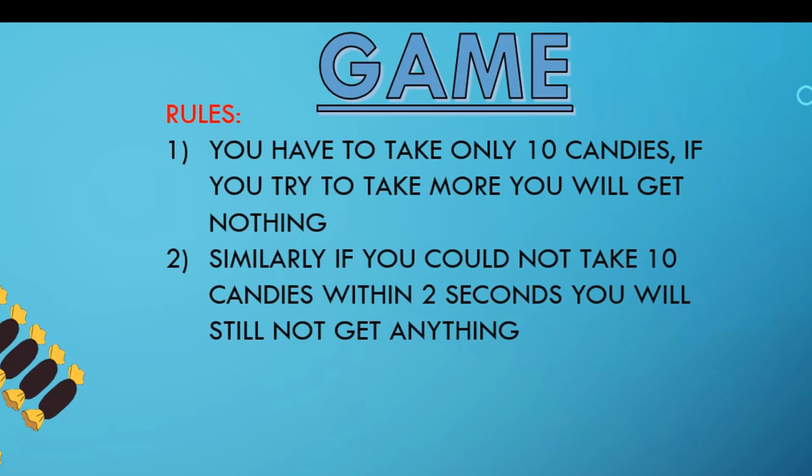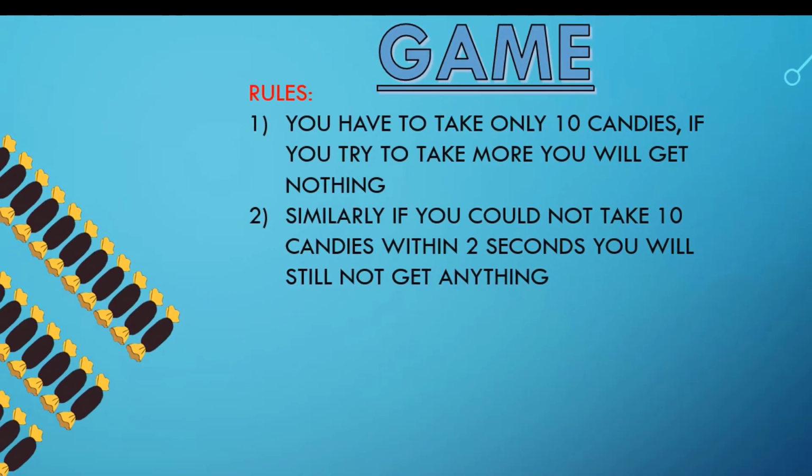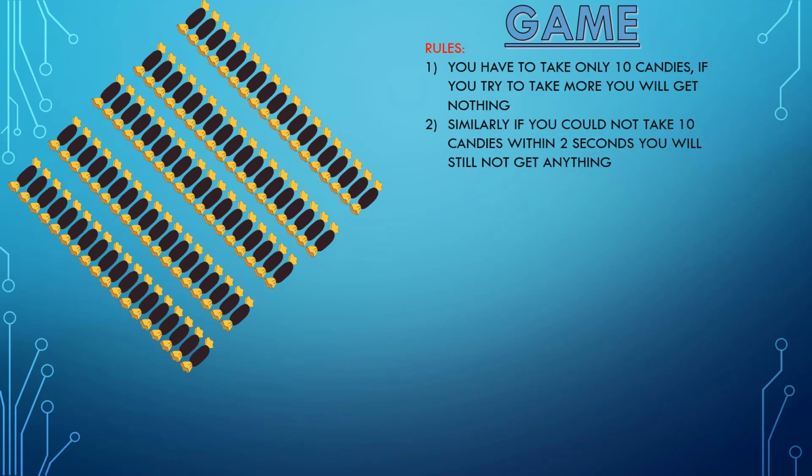Second rule is if you could not take 10 candies within 2 seconds, you will still not get anything. So you have to take them within 2 seconds. So let's start taking 10 candies out of these many candies.